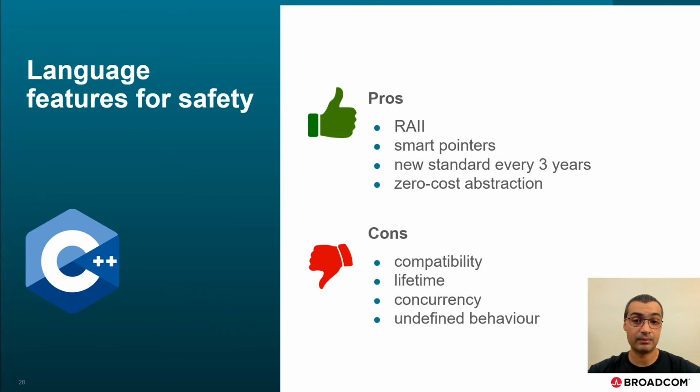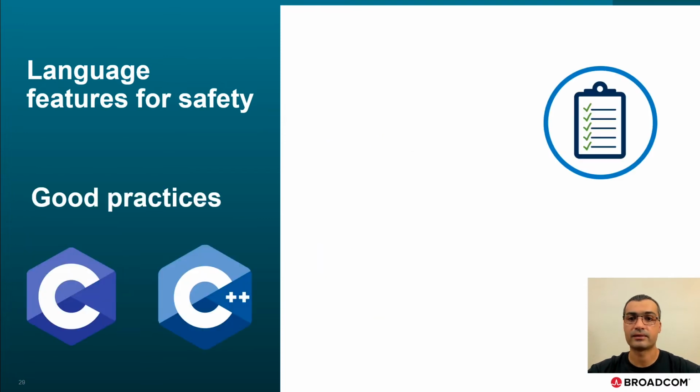There is little that can be done in the language to prevent use after free, dangling references, and other lifetime problems. Similarly, race conditions are hard to diagnose and prevent at compile time. Incorrect use of language features or APIs leads in many situations to undefined behavior.